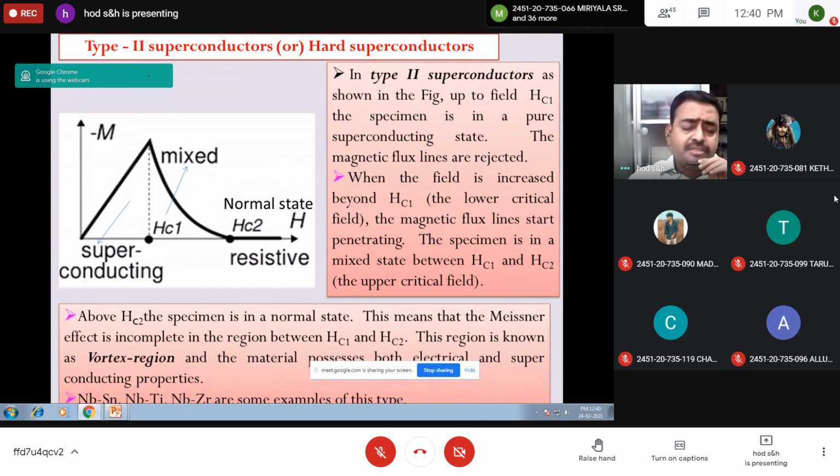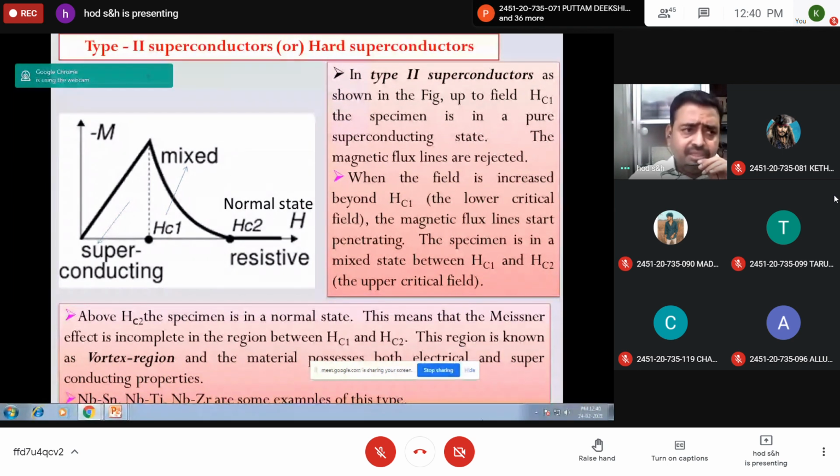Hc1 is called the lower critical field. Once the applied field reaches this value, the field starts to penetrate the specimen, and this penetration continues up to Hc2. Here, slowly, a partial superconducting behavior and a partial electrical behavior is observed for the material, which is called the vortex region or combined region or mixed region.